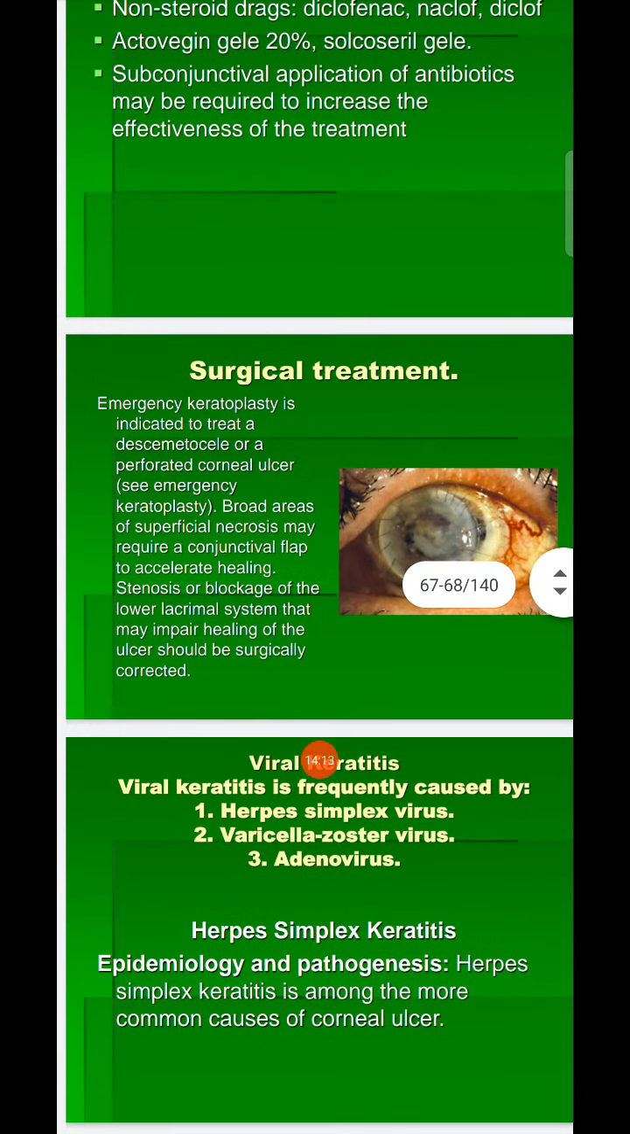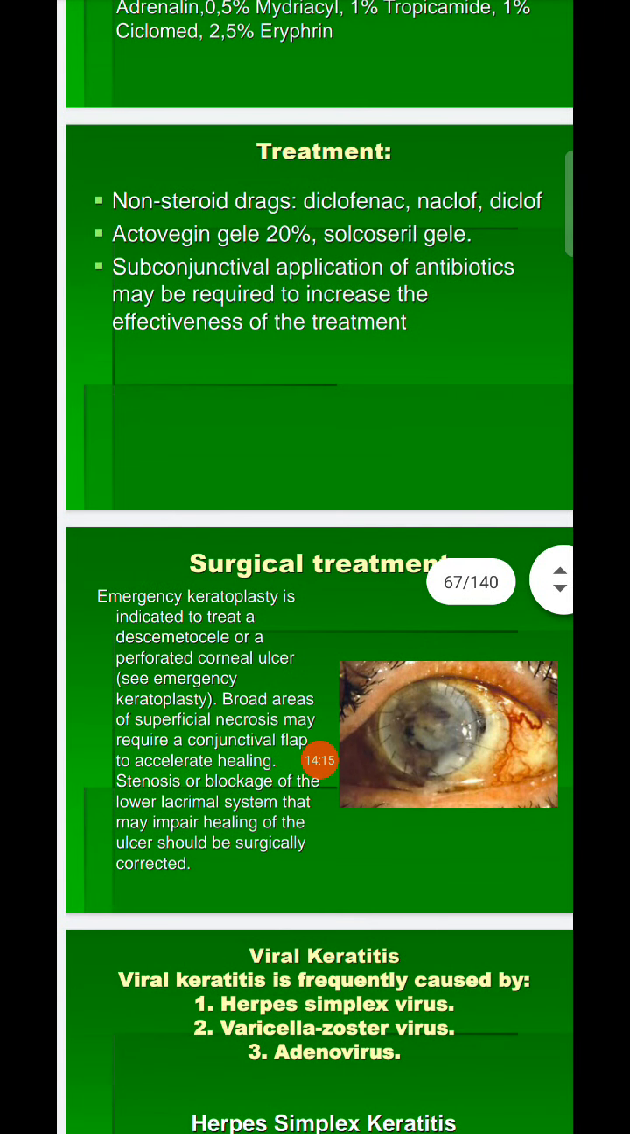Next, what can be the surgical management? Keratoplasty is indicated to treat a descemetocele or perforated corneal ulcer. Broad areas of superficial necrosis may require a conjunctival flap to accelerate healing. Stenosis or blocking of the lower lacrimal system that may impair healing of the ulcer should be surgically corrected.